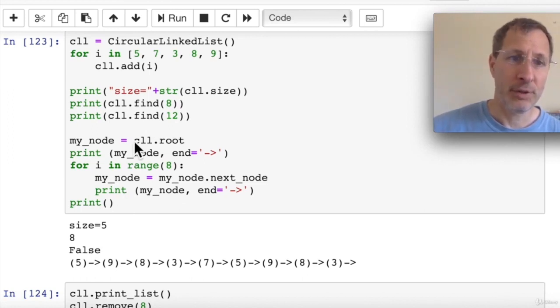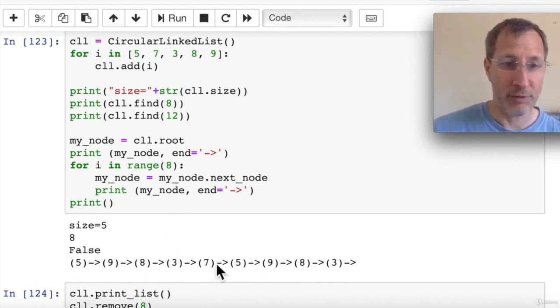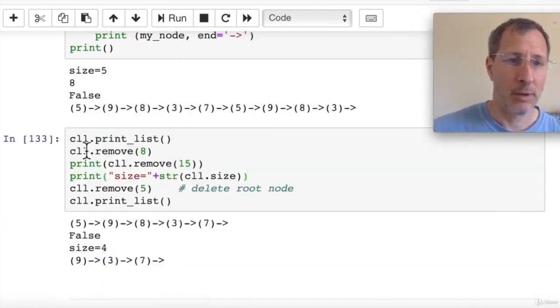And instead of using our print list function, here we're going to iterate through continuously so that you can see when we pass by, we're going to print 8 items even though there are only 5 in the list. So we're going to see if it actually does circle back to the next node. We're just going to continuously get the next node up until we reach 8 of them. So we can see 5, 9, 8, 3, 7, and then it starts from the beginning again. 5, 9, 8, 3. We print up to 8 items. So that shows you that it's a continuous loop and we can continue to loop through that if we want to.